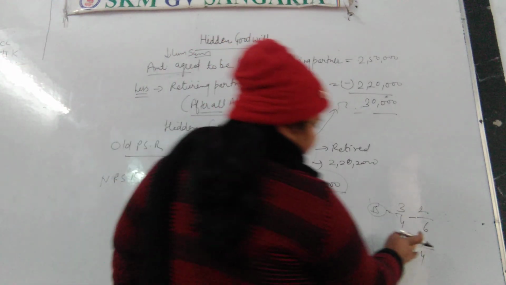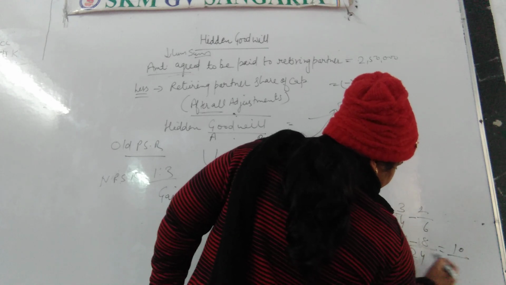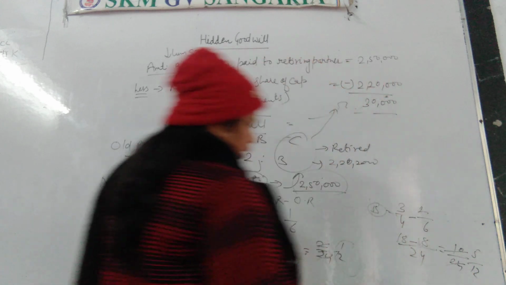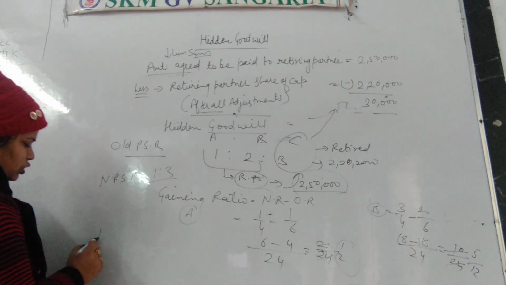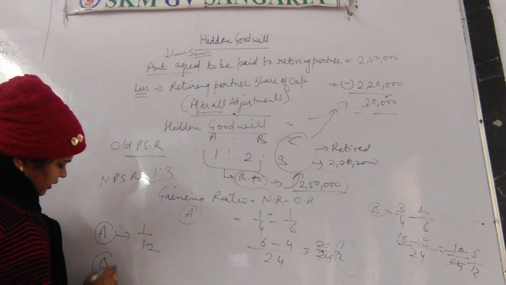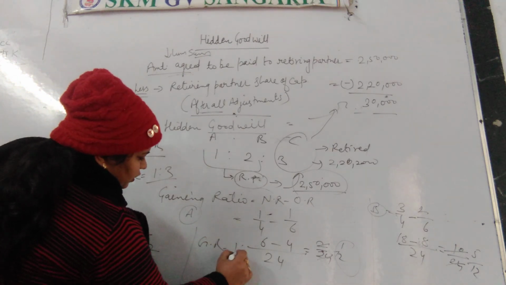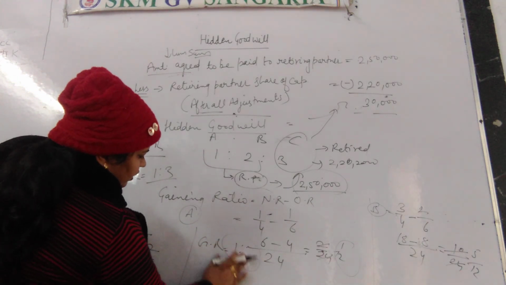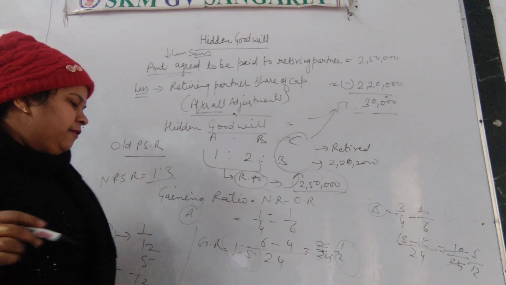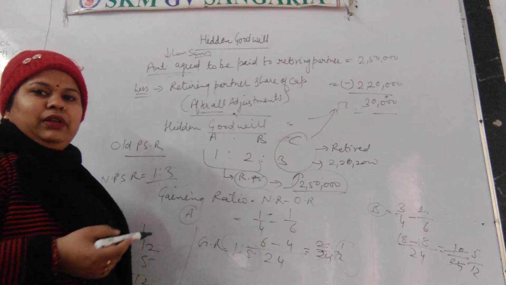Okay, minus 8, 10/24, and this we can write 5/12. Okay, so here the gaining ratio for A is 1/12 and for B is 5/12. Means the gaining ratio is 1/12 to 5/12, that is 1:5.